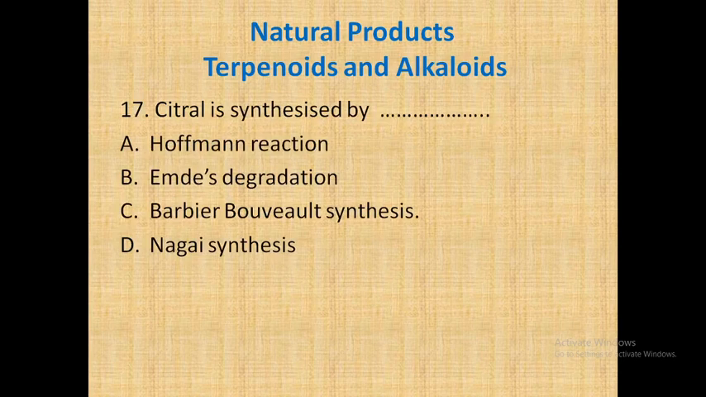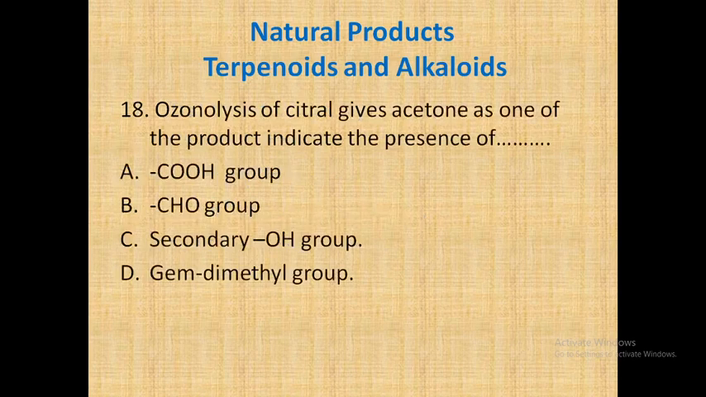Citral is synthesized by. Four methods of preparation are given here: A Hoffman reaction, B Mdes degradation, C Barbier-Bouveault synthesis, or D Nagai synthesis. Out of these four, citral is synthesized by Barbier-Bouveault synthesis. I have made one detailed video on Barbier-Bouveault synthesis, that is the synthesis of citral. You can check that video. The link is given in the description also. Okay, let's go for the next question.